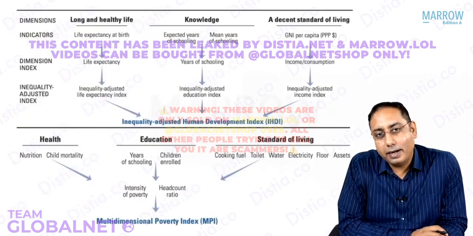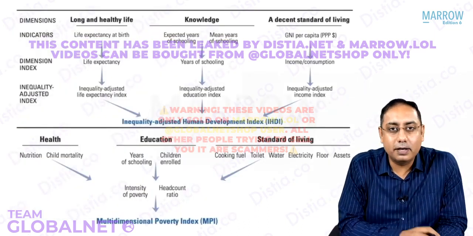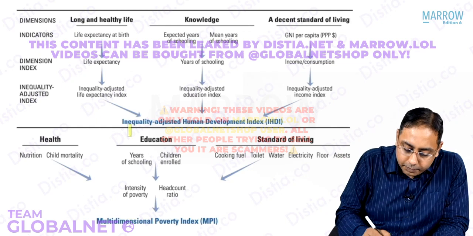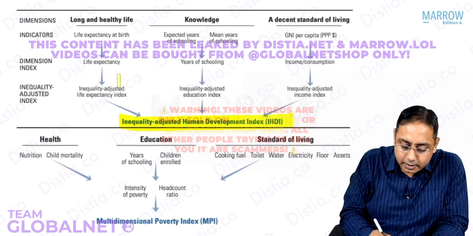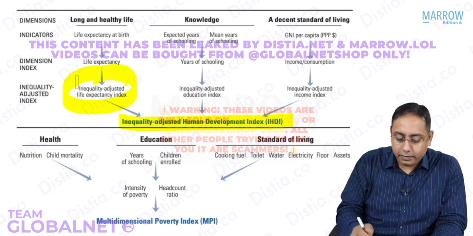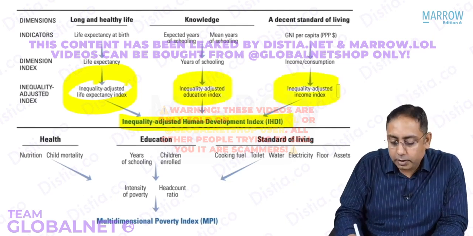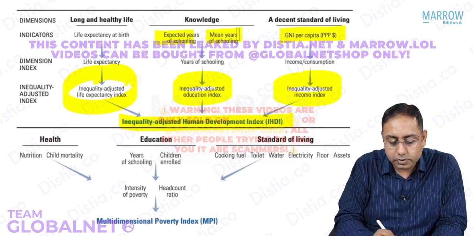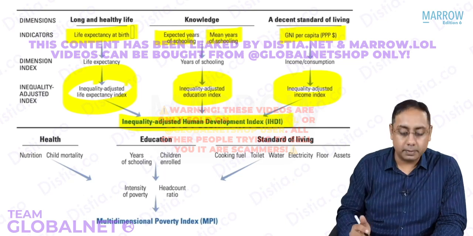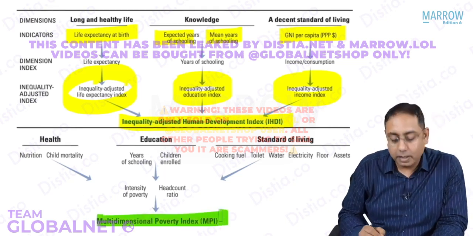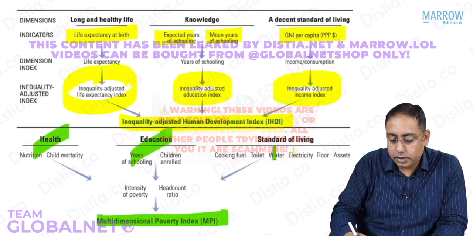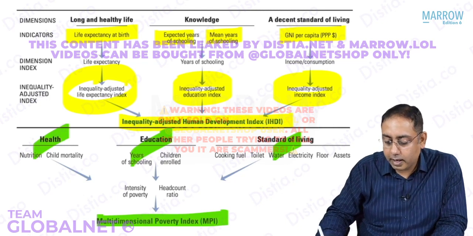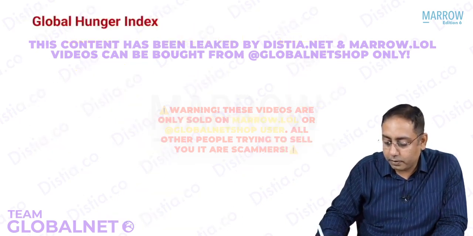So now, to represent it diagrammatically, of course I have done that before, but that was in writing form. Now you see diagrammatically what you mean by the inequality adjusted human development index. It takes into account inequality adjusted life index, inequality adjusted education, inequality adjusted income. It takes into account the same GNI per capita, expected school years, mean school years, and life expectancy at birth. Next, we talked about the multidimensional poverty index, which takes into account health, education, and standard of living. It is just a diagrammatic representation of your MPI and inequality adjusted human development index.